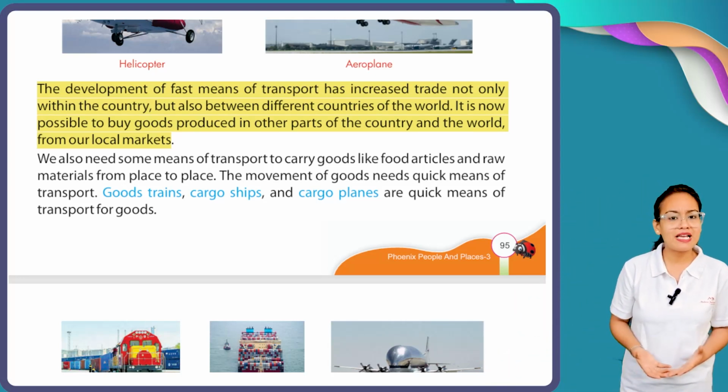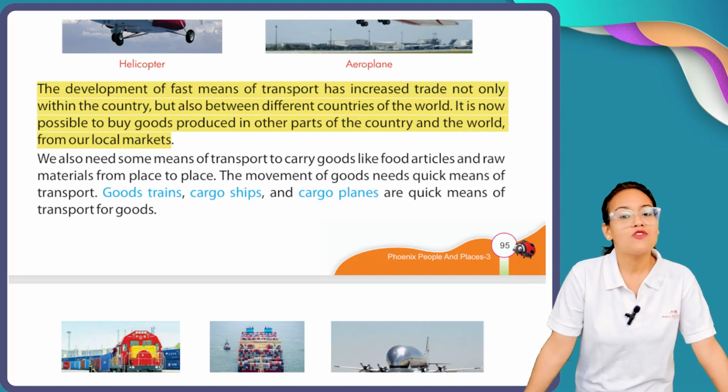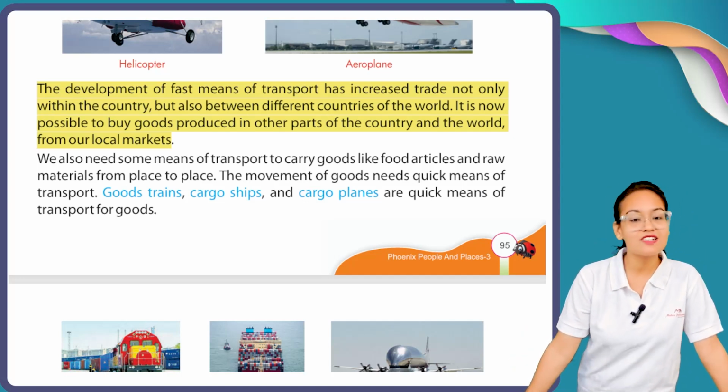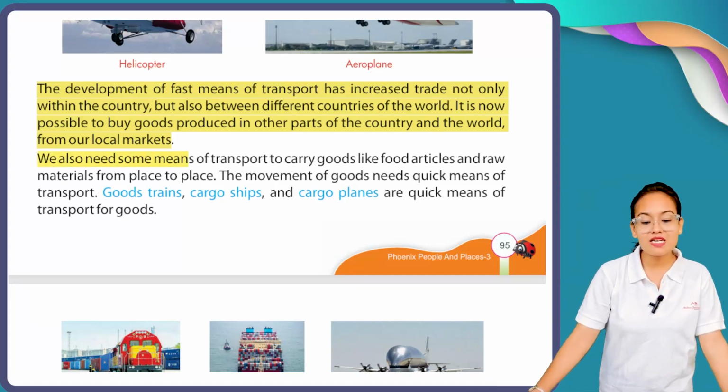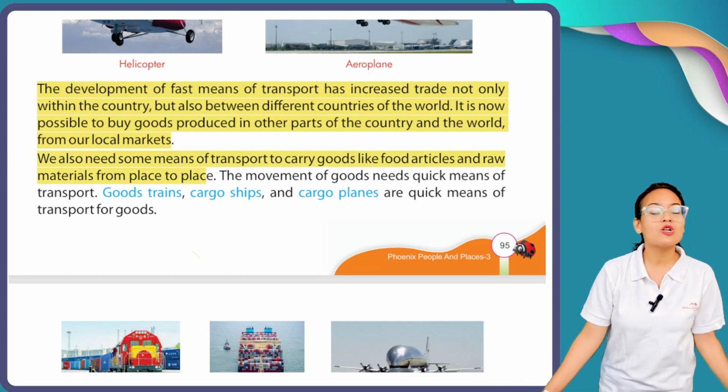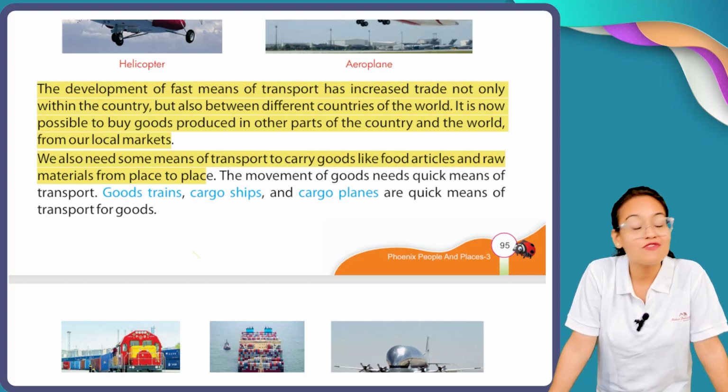Okay, with the help of these modes of transport, we can easily transport things from one place to another. We also need some means of transport to carry goods like food articles and raw materials from one place to another.